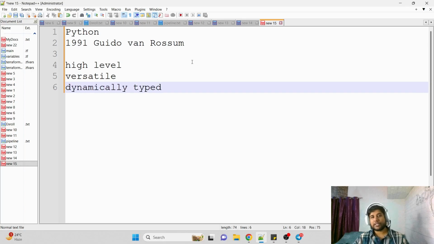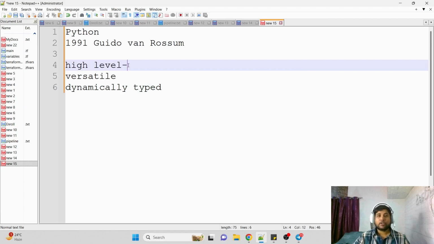Now what exactly do these three things mean? When we say Python is a high level programming language, that means Python is written in a language that is very close to human, and it is very easily readable by humans, which I will explain in a few seconds. It's a general purpose language.